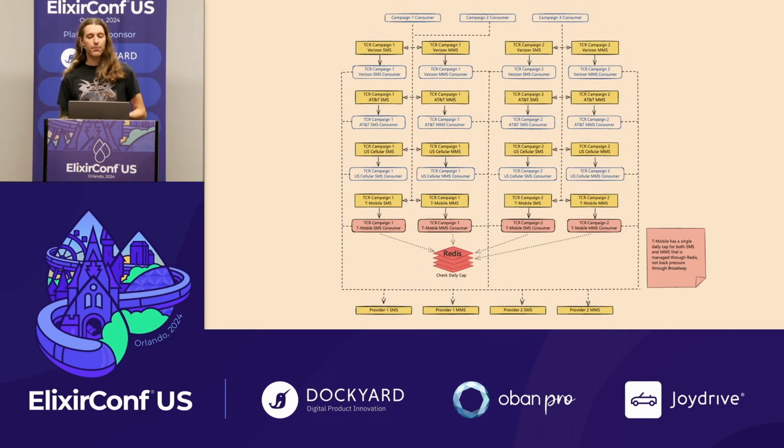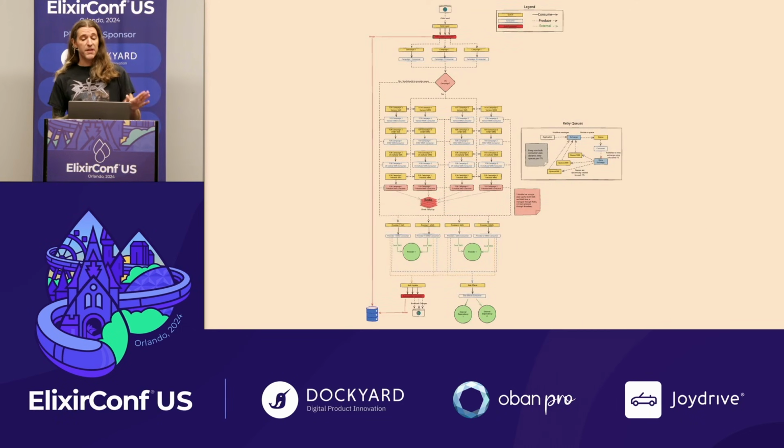So we end up with separate queues and consumers for each carrier and each TCR campaign combination. TCR tells us what our rate limits are for each carrier, and all these rate limits are enforced through back pressure except for T-Mobile, because they're special, and they want us to have a daily cap. Back pressure through Broadway doesn't work well for a daily cap when you're doing deployments and you need to be durable between those.